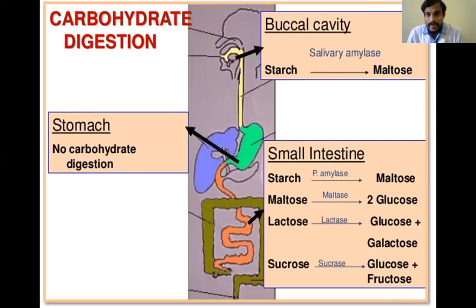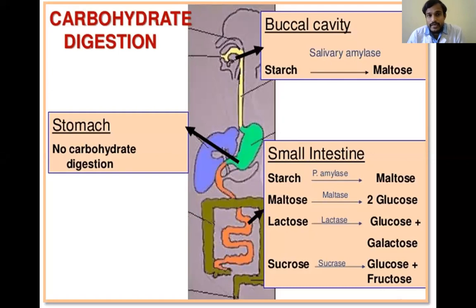Coming to the basic mechanism, we know the food that we take contains a large amount of carbohydrates. These carbohydrates go along the buccal cavity, esophagus, stomach, and finally the small intestine. Most of the digestion of carbohydrates takes place in the small intestine. Digestion means conversion of complex food particles to simpler particles. So here the carbohydrates are converted to monosaccharides like glucose, galactose and fructose, most commonly glucose.